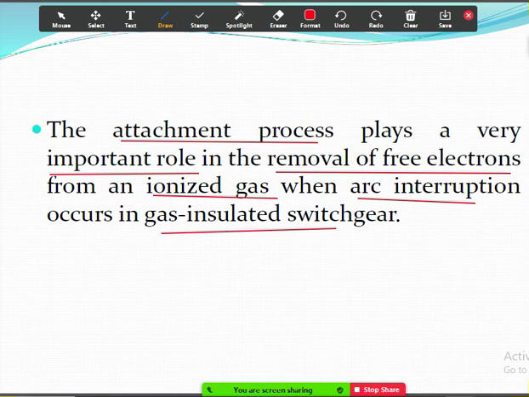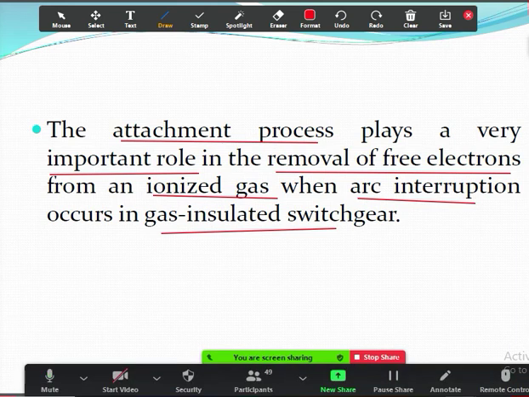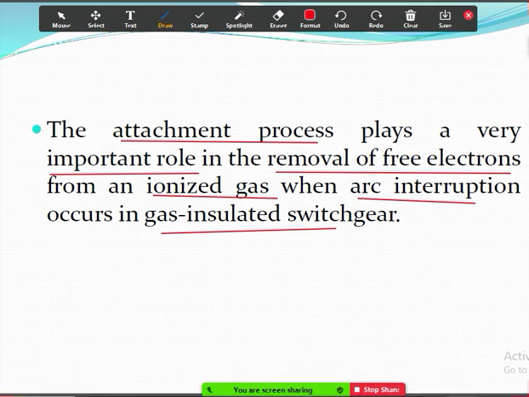I have already said, whenever a fixed contact separates from a moving contact, an arc strikes between the fixed contact and moving contact. This arc is nothing but electrons. Whenever electrons jump in air, that is seen in the form of an arc or spark. A spark is a small one, an arc is a big size. So the quicker you absorb the electrons, the quicker you can interrupt the arc.